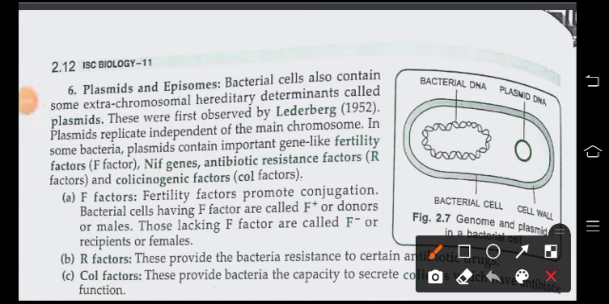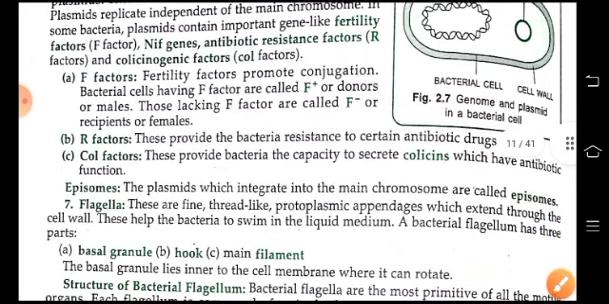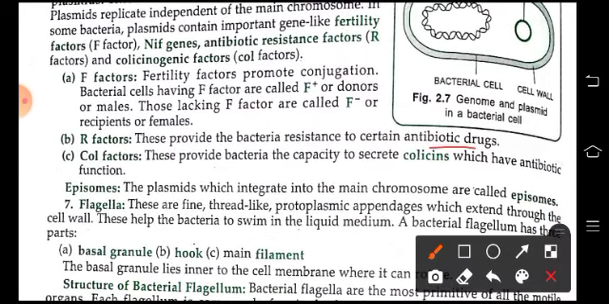See here in figure 2.7, this is the bacterial DNA, which is circular in nature, and this is the plasmid DNA. F factor promotes conjugation. Bacterial cells having F factors are called F+ or donors or males, and those lacking F factors are called recipients or females. R factors provide resistance to certain antibiotic drugs. Col factors provide bacteria the capacity to secrete colicins, which have antibiotic function. When the plasmids integrate with the main chromosome, they are called episomes.